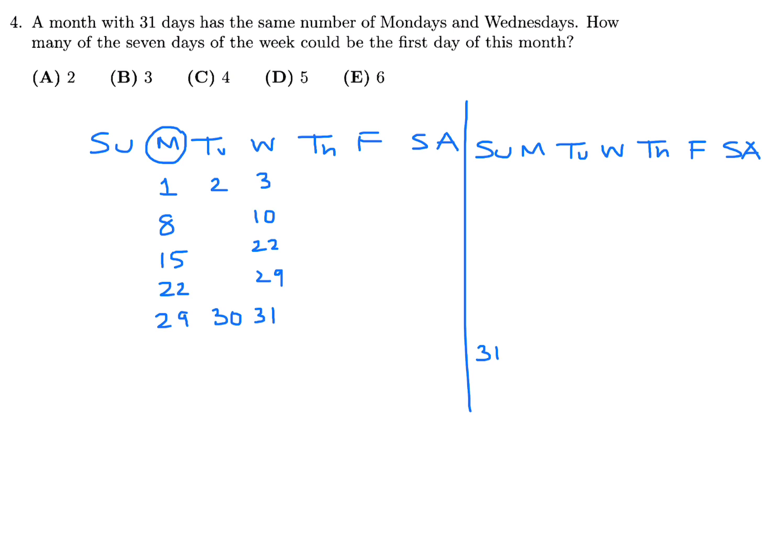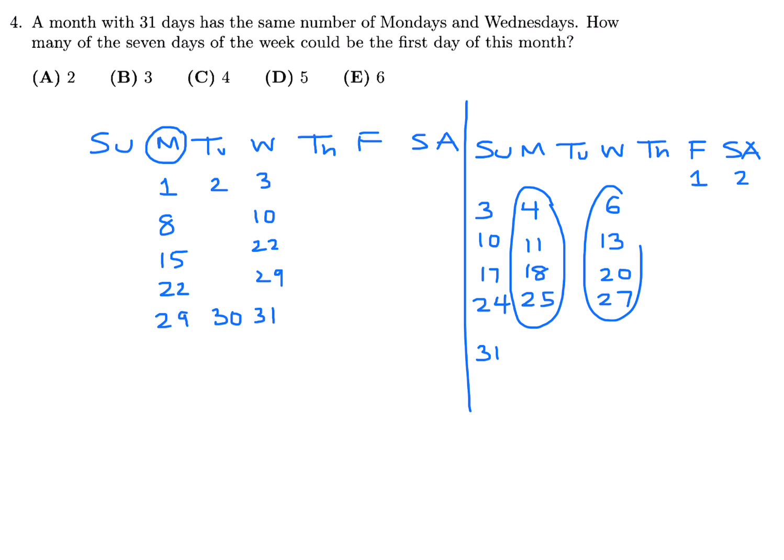You have the first of the month as a Friday. And if you do that, you'll get the Mondays as the 4th, 11th, 18th, and 25th, like that. And just for the sake of completeness, I'll fill in just a few of these, just so you can see how this works. And then the Wednesdays would be the 6th, 13th, 20th, and the 27th. So now we have a scenario where we have 4 Mondays and 4 Wednesdays. The same number exists for those 2 days. And the first of the month is a Friday.